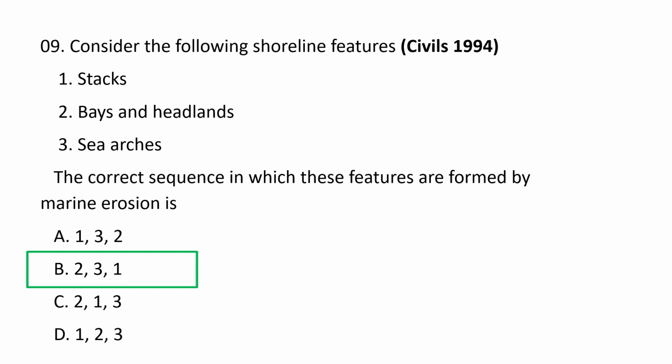So bays and headlands followed by sea arches followed by stacks. This is the correct sequence of the shoreline features which are formed by marine erosion. So B is the correct option.